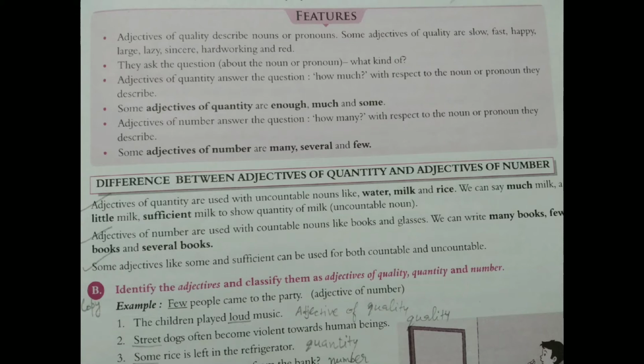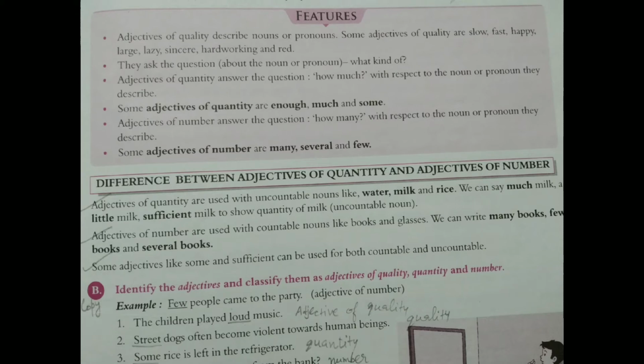Now we see some difference between adjectives of quantity and adjectives of number. We had already completed it, but just for a revision we do this. Adjectives of quantity are used with uncountable nouns, nouns that cannot be counted, like water, milk and rice. We can say much milk, a little milk, sufficient milk to show quantity of milk, which is an uncountable noun.